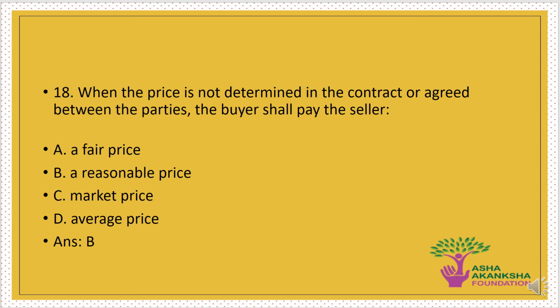The next question is, when the price is not determined in the contract or agreed between the parties, the buyer shall pay the seller what price? The options are A. A fair price, B. A reasonable price, C. The market price, or D. The average price. The correct answer to this question is option B. That means the buyer shall pay the seller a reasonable price where the price of the goods has not been determined by either of the two parties.